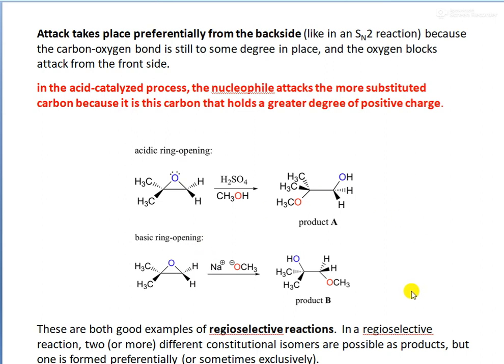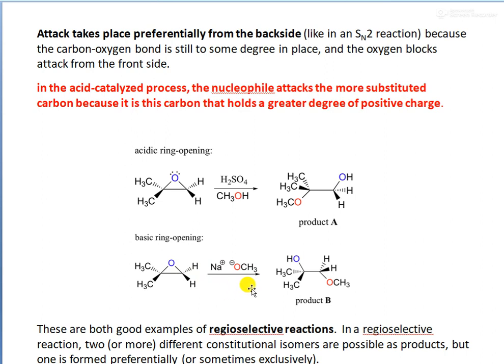Okay, regioselective means there is a preference for the region of the attack. These are asymmetric epoxides, and if you are using an acid catalyzed mechanism, the region of attack is at the more substituted carbon, and if you are using a base catalyzed mechanism, the region of attack of CH3O minus is at the less hindered carbon atom. So these are good examples for regioselective reactions.